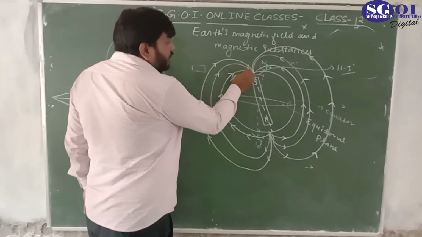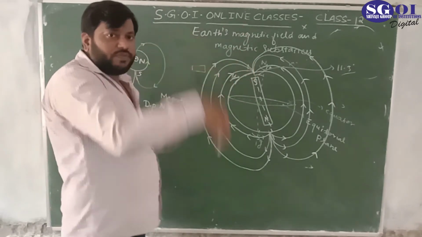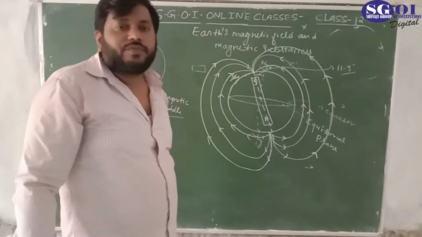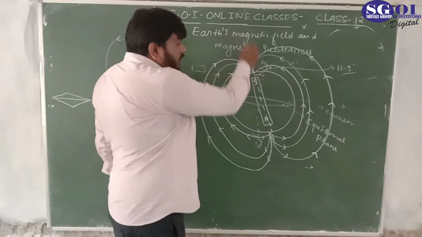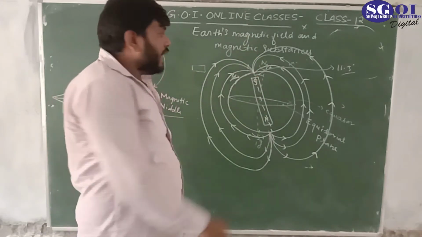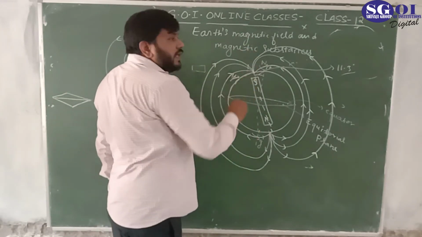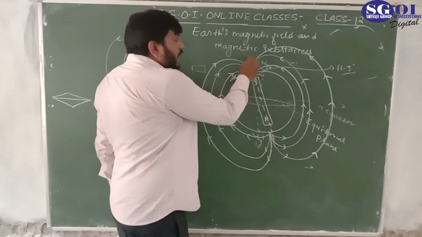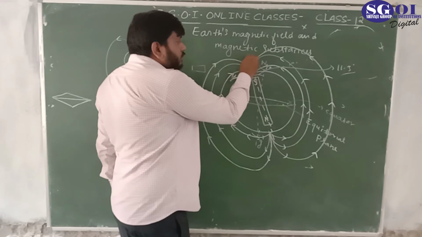So here the magnetic field becomes vertical to the surface of the earth. You are seeing that they have become vertical. The angle between the surface and the magnetic field has become 90 degrees. So the dip needle could align like this.